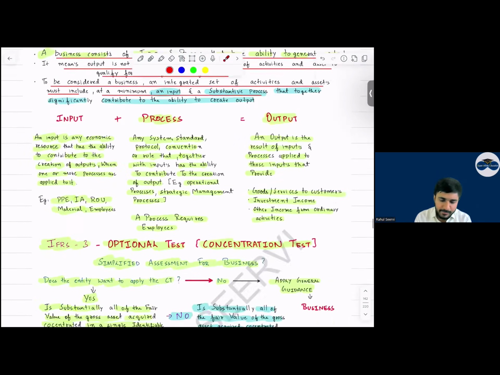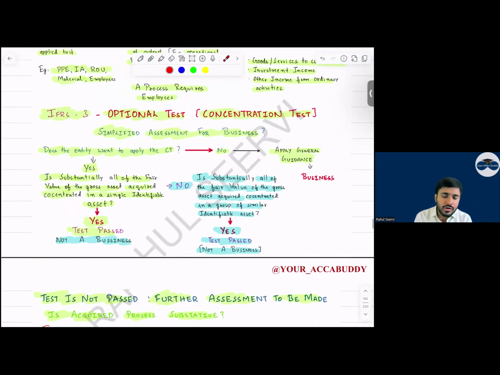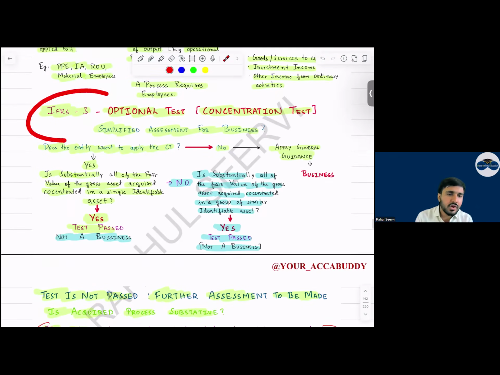Yes, sir. Now see here, in order to identify whether it's a business or not, we should apply the IFRS 3 concentration test. It's an option. This is not compulsory. It is an option whether the company wants to apply. If they want to apply, good. If not, they can follow the basic definition of business.